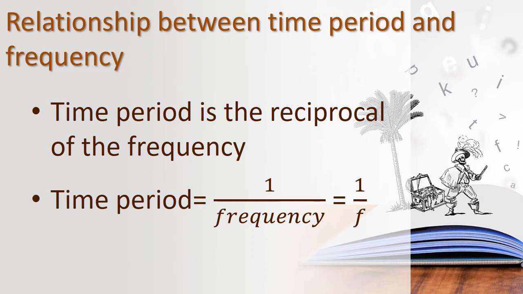Okay children, what is the frequency? Frequency equals number of cycles by total time. Just note it in your book. Frequency equals number of cycles by total time. What is the time period? Simply the reciprocal of frequency. So 1 by frequency, that is the time period. We are saying that as 1 by f.